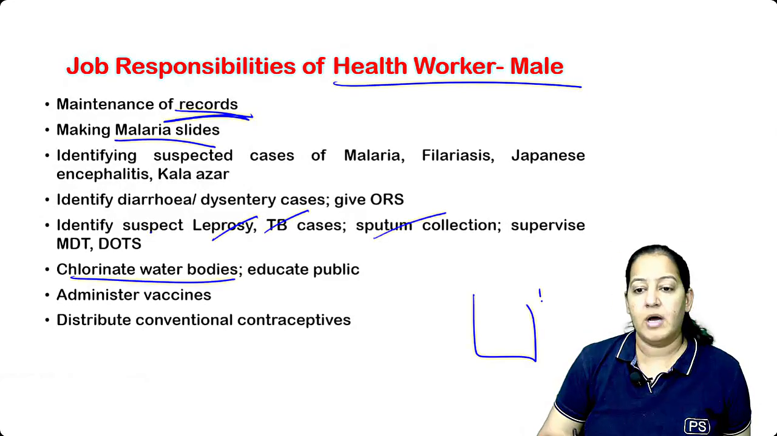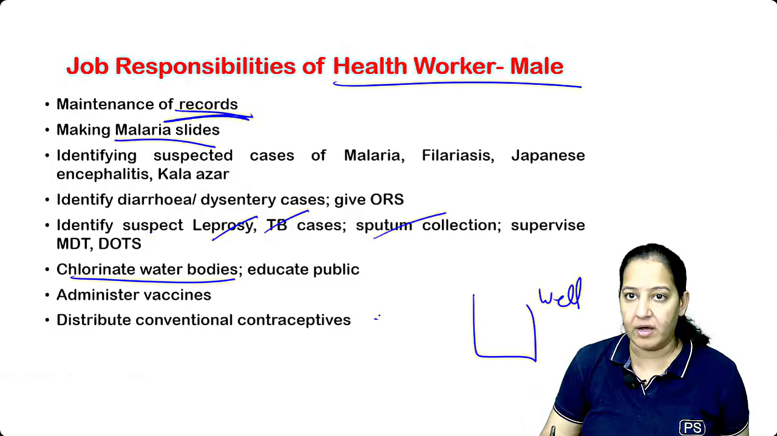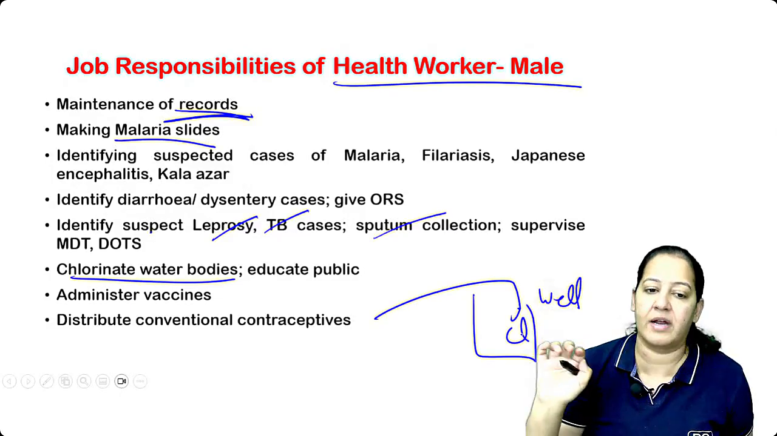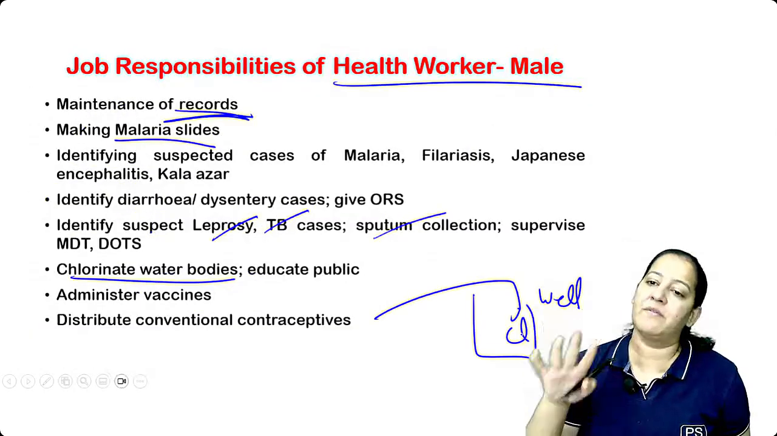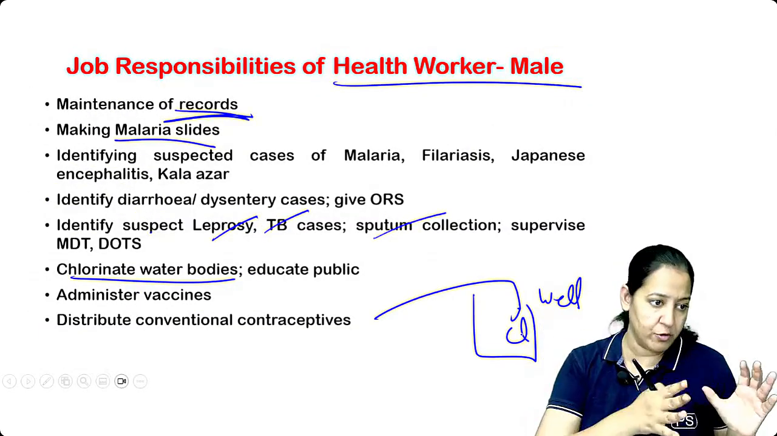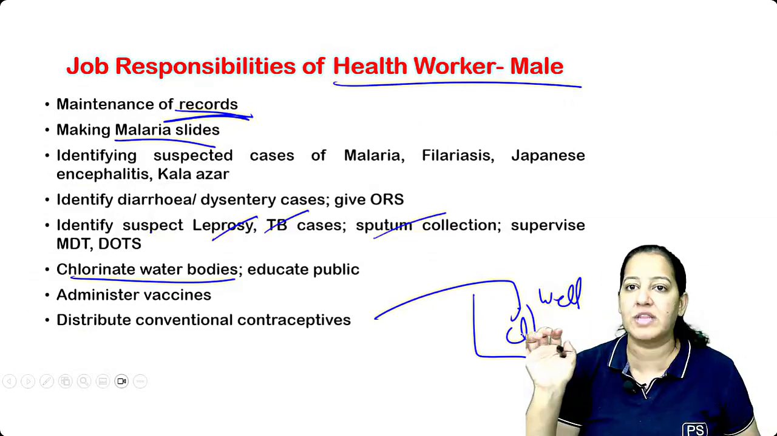अब well कहाँ पे है? Village में well होगा ना, तो well पे जाके उसमें chlorination करना ये female नहीं करेगी, male worker करेगा. So there are some responsibilities of the female, some of the male, and you are the head of both. So you will assign their responsibilities. You have to do this, you have to do this, and you have to keep a check on them.